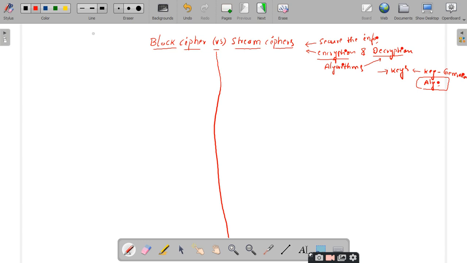So coming to our actual discussion, the block cipher, as the name itself says, means we are going to encrypt or decrypt the data based upon blocks, right? So we make use of the blocks concept. So what do you mean by a block?